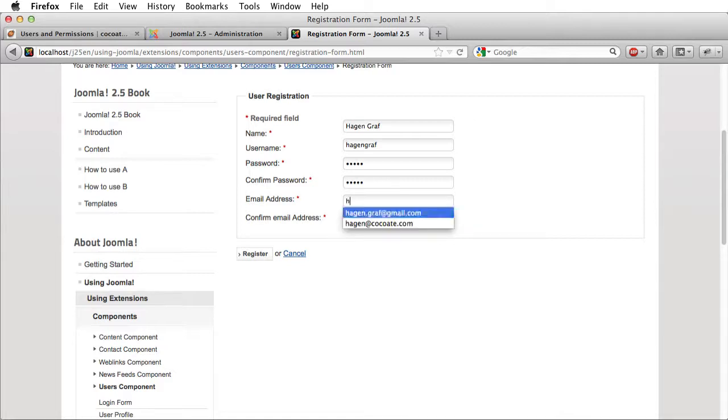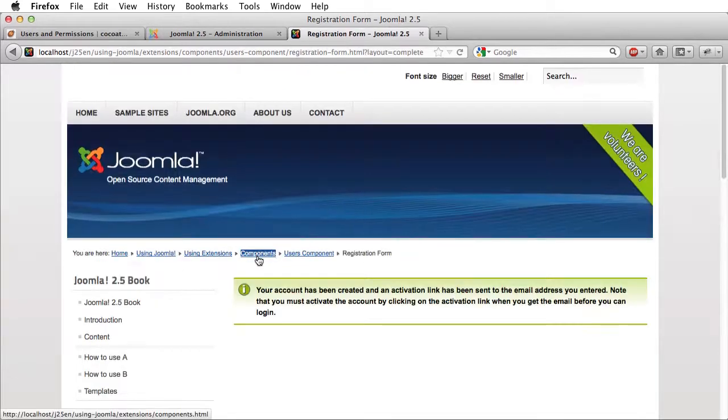And this is the email, and no, I need another email because usually this email I choose for the admin. So I hope this will work. Will it work? Yes, it will work. So I'm now the visitor and I asked to get a user account, and then Joomla says to me your account has been created and an activation link has been sent to the email address I entered, and I have to click on that link.